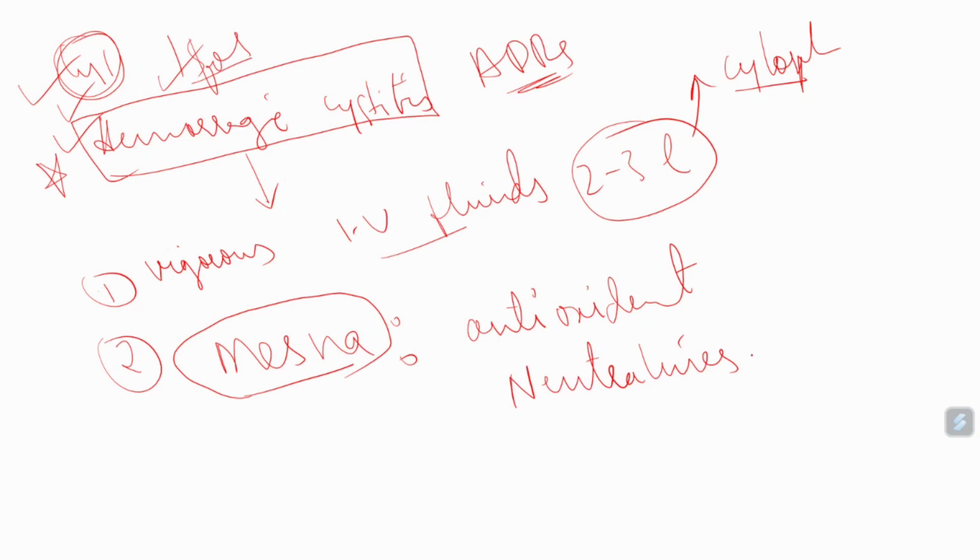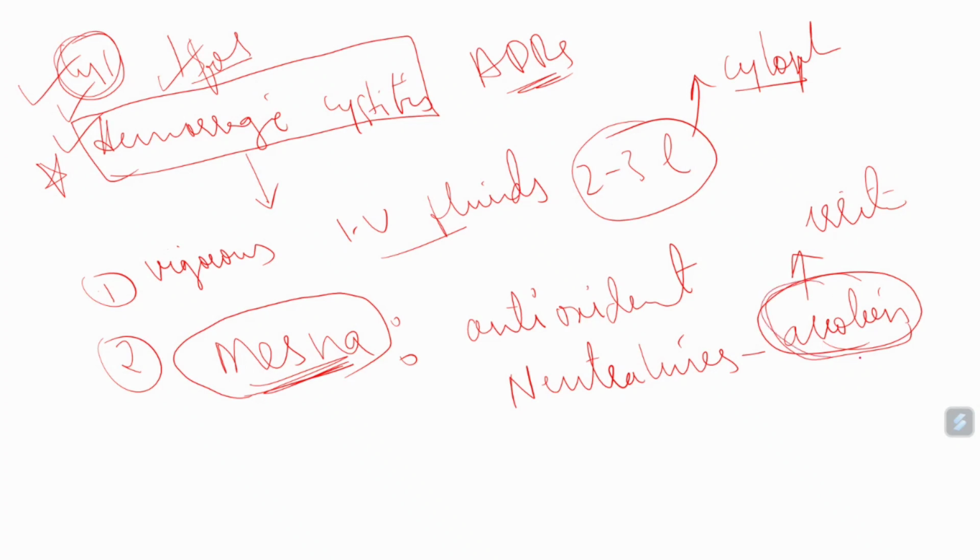it neutralizes acrolein. Actually acrolein is the very very active form of metabolite which is coming from the cyclophosphamide, and it is leading to hemorrhage. It is leading to irritation to the bladder. This mesna will neutralize the acrolein. Actually it binds to the acrolein molecule, and it neutralizes the acrolein molecule, and with that the acrolein will be excreted through urine.